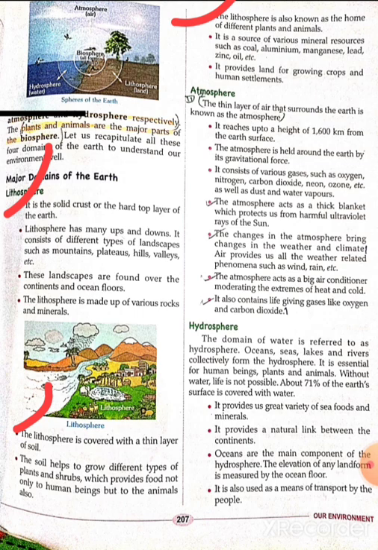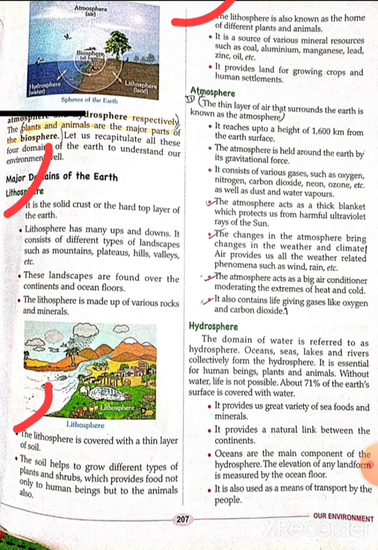The lithosphere is also known as the home of different plants and animals. So we know that we live on lithosphere. So this is the home for different plants as well as different kinds of animals. It is a source of various mineral resources such as coal, aluminium, manganese, lead, zinc, oil, etc. So all these things are found in lithosphere. A great source of minerals or the petroleum oil that we use to run our vehicles or run the industries are also found from where?